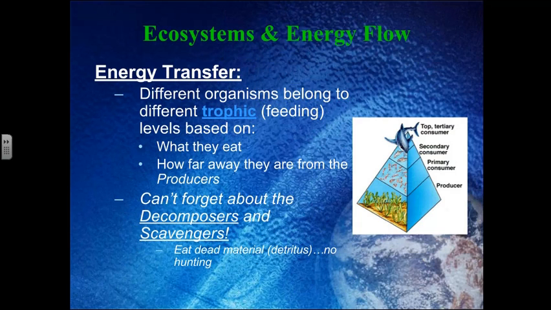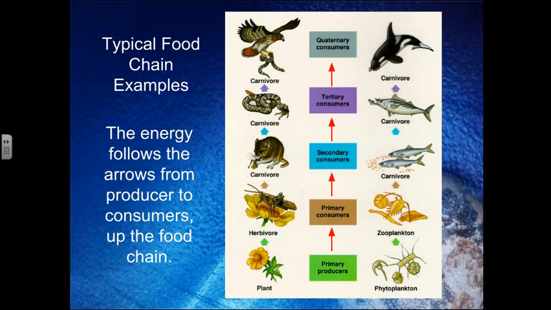So we're really talking about energy transfer. Different organisms belong to different trophic levels, right? And they belong to those different trophic levels based on what they eat and how far away they are from the producers. Many, many times when we represent food webs, food chains, and energy, we don't talk about the decomposers and scavengers, but they are incredibly important because they eat that dead material and they don't have to do any hunting. So very low cost lifestyle in terms of energy spent hunting.